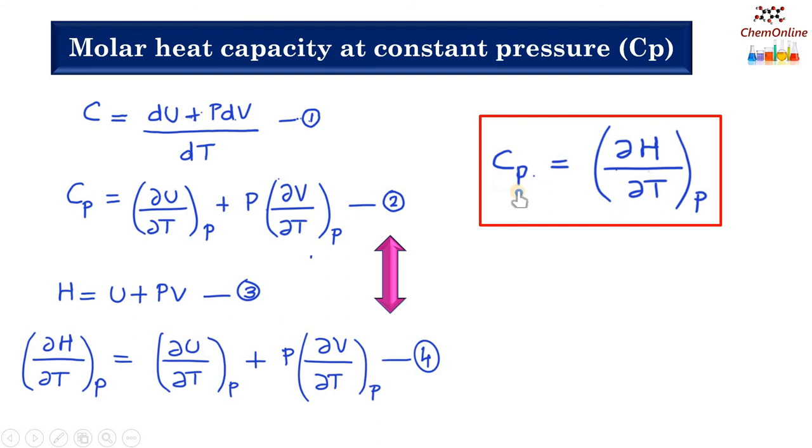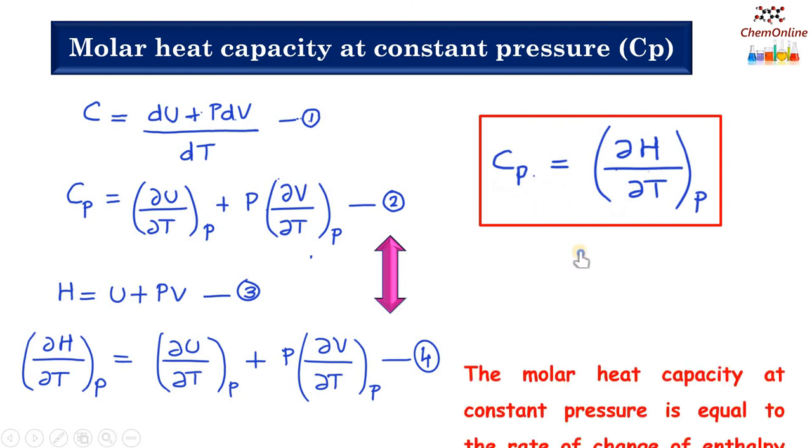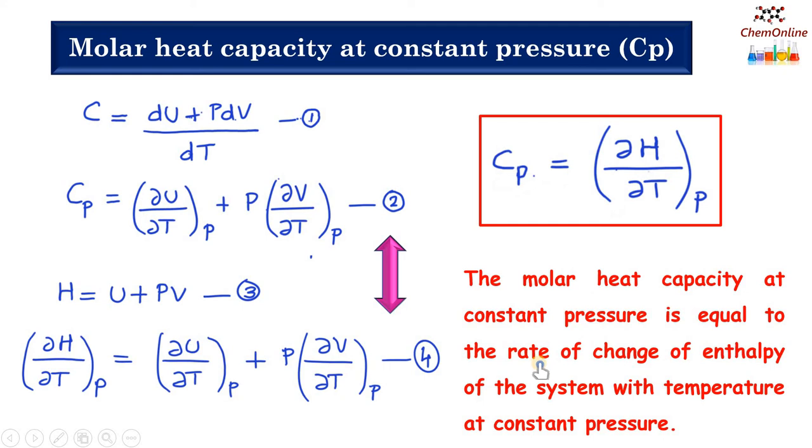That is, Cp equals ∂H/∂T at constant P, where H is the enthalpy and T is the temperature. Therefore, the molar heat capacity at constant pressure can be defined as the rate of change of enthalpy of the system with temperature at constant pressure. That is, Cp equals ∂H/∂T at constant P.